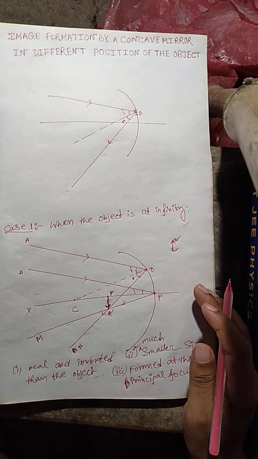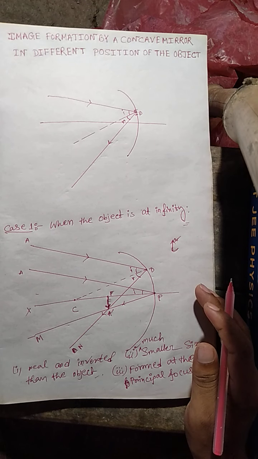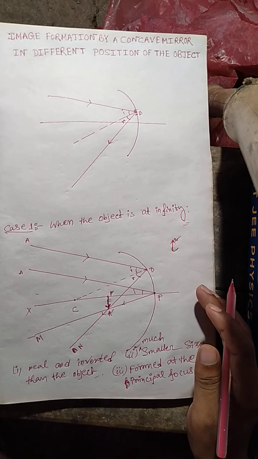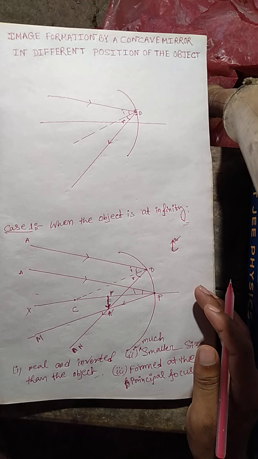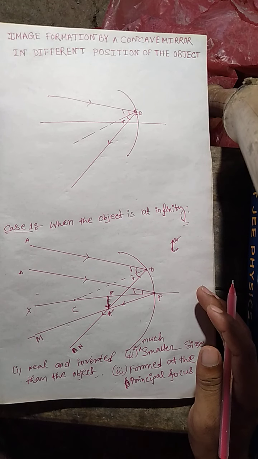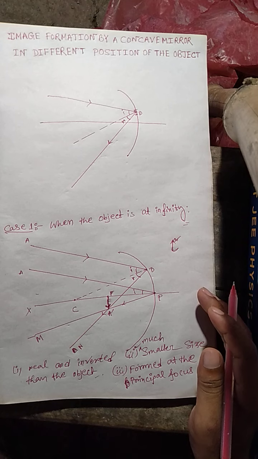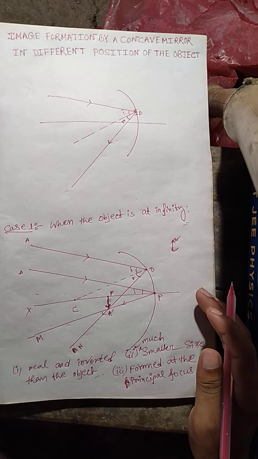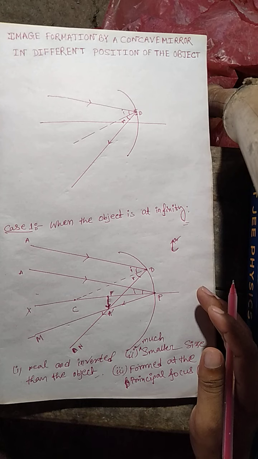If you want to see the image of the sun on a concave mirror, you place the concave mirror in front of the sun, and then you can see the image of the sun on the concave mirror. But the size of the sun's image is very small. Here the object is situated at a far distance from the concave mirror, that means you can consider it at infinity.